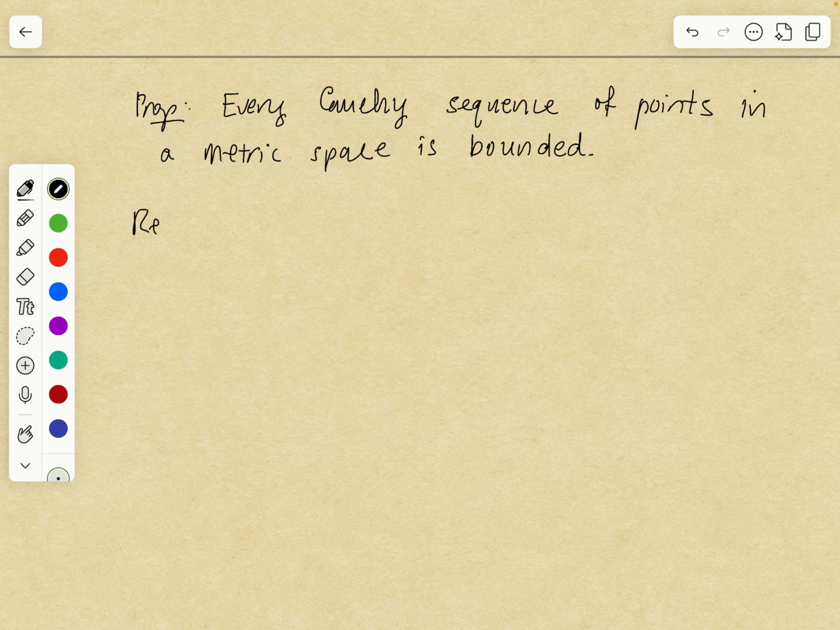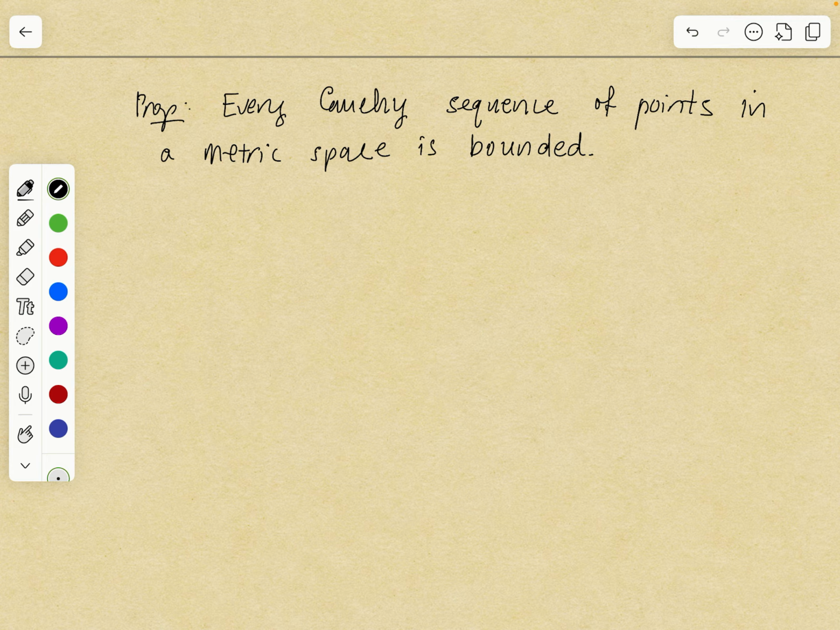In the previous videos, we have talked about Cauchy sequences. And in this video, we're going to look at one of the basic properties of Cauchy sequences, which is that every Cauchy sequence is bounded. So suppose that you have a Cauchy sequence, P1, P2, P3, etc., in some metric space. The claim is that it's bounded.